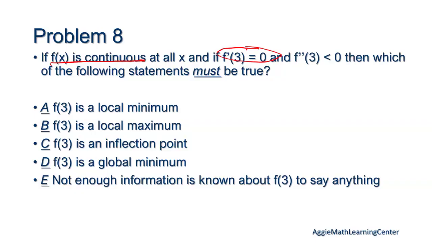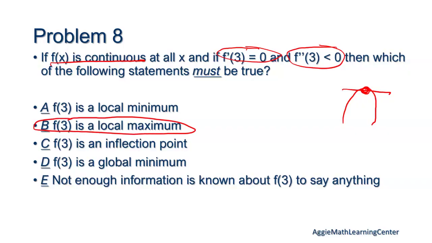And then f double prime of 3 is less than 0, so it's negative. So does that mean that it's concave down? Yeah, so we have it concave down, the slope is 0, so we have a maximum here. So it's a local maximum. And then, is it an inflection point?